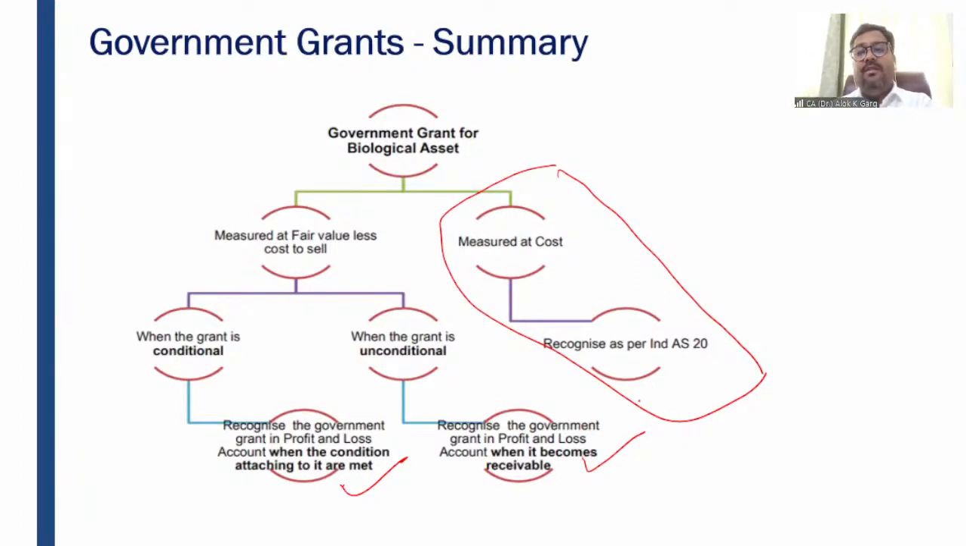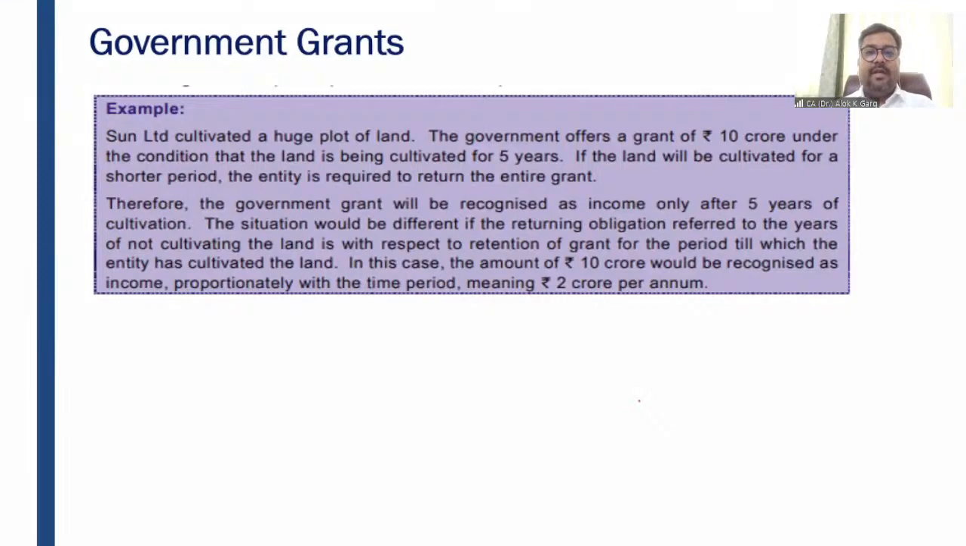But if it is conditional, then it has to be recognized when the condition is met, right? Example, Sun Limited cultivated a huge plot of land. The government offers a grant of 10 crore rupees under the condition that the land is cultivated for 5 years. So if this entity uses the land for cultivation for 5 years only, then the government grant will be given. If the land is cultivated for a shorter period, the entity is required to return the entire grant, right? For example, the government has given 10 crore rupees and this entity has cultivated this land for only 4 years. In that case, the entire 10 crore has to be refunded back to the government.